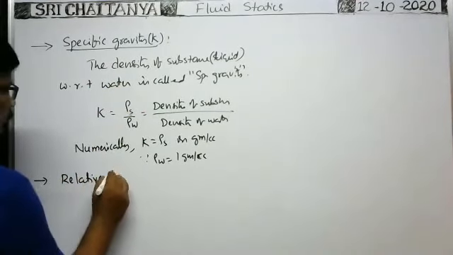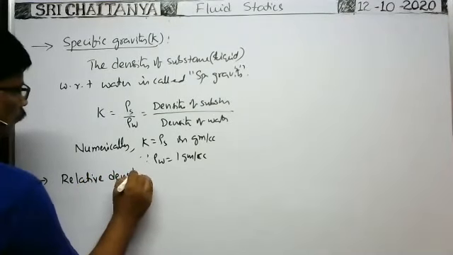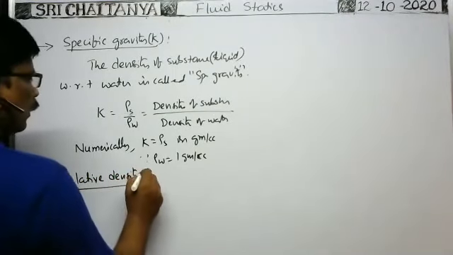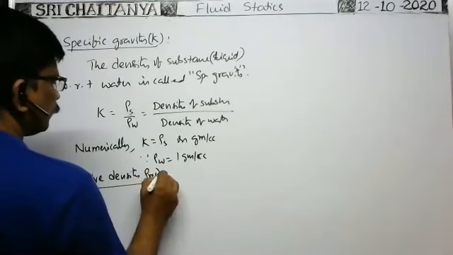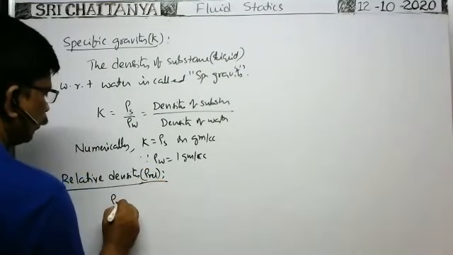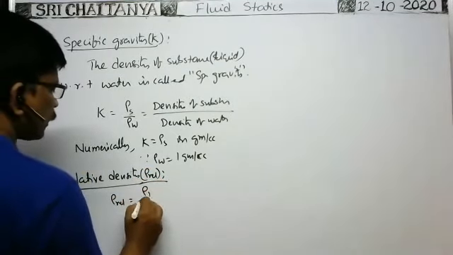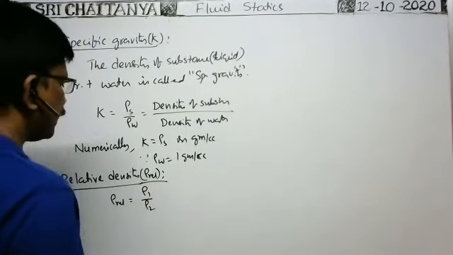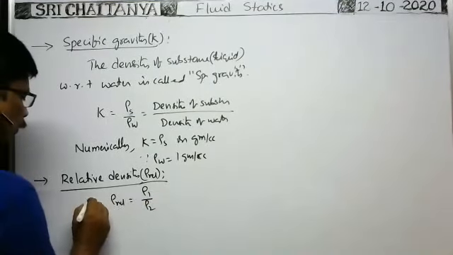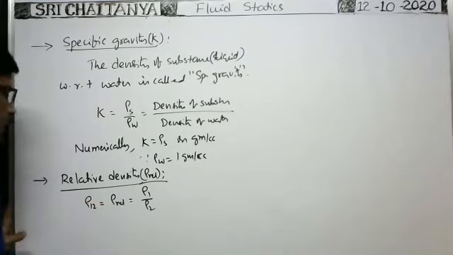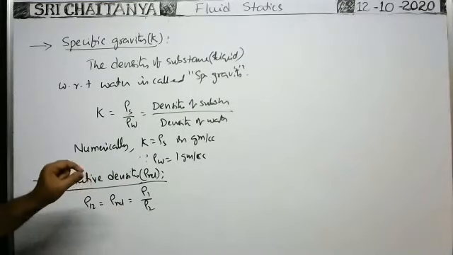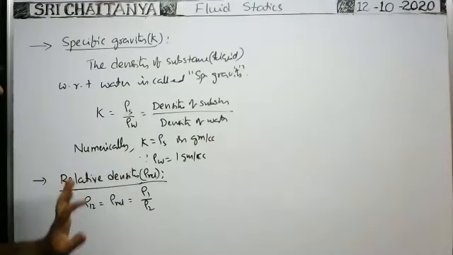Relative density. Relative density means density of one substance with respect to other. Density of one with respect to two. That is equal to relative density. Relative density is the ratio between the two different densities.